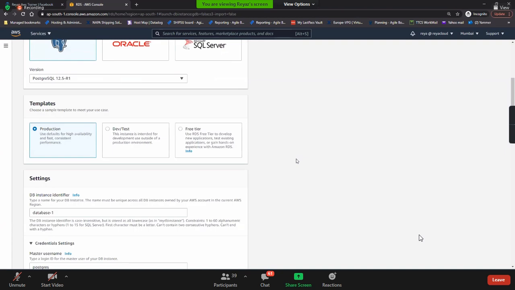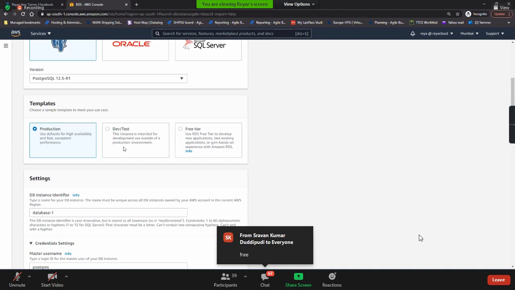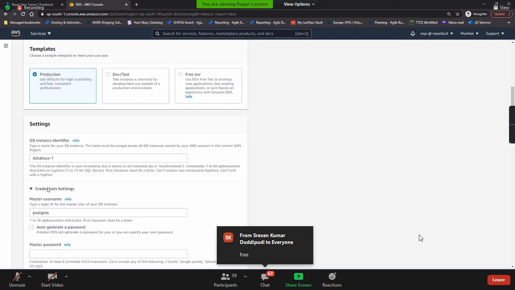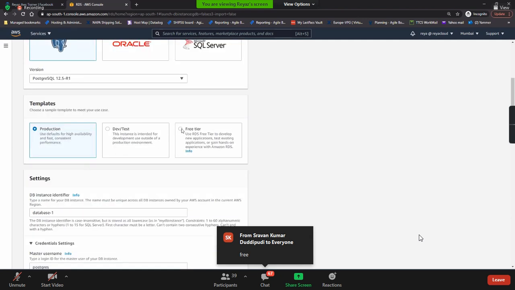And templates. Here we have 3: production, dev test, and free tier. Which one is our favorite to use now? Free tier. Okay, definitely we'll be using free tier. But let's go with production and see what options we have, because if you go to free tier, most of the options are disabled.